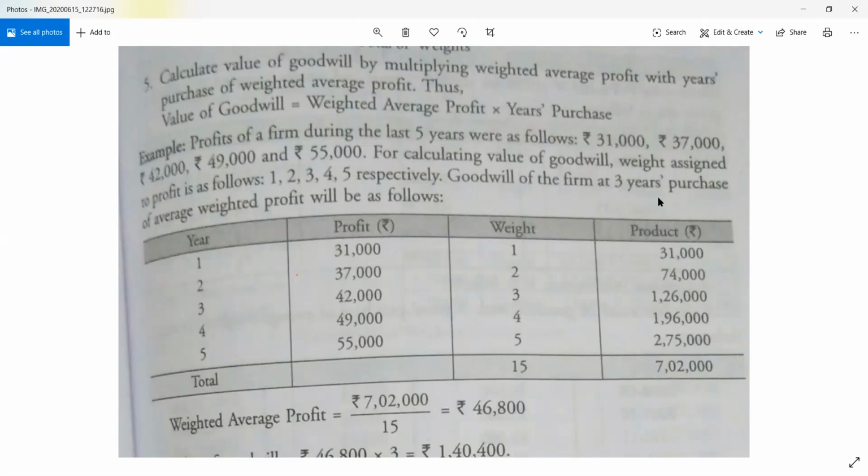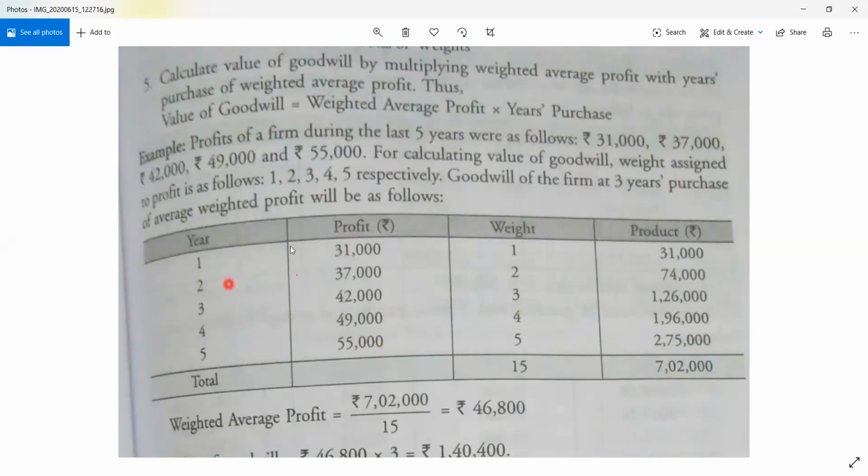You need to remember how many years of purchase you are going to take. That is very important. You should not take the total number of years. The total number of years is 5, that is separate. Goodwill is to be valued on the basis of 3 years purchase, meaning we are going to take that the goodwill is going to remain at least for 3 years, of the weighted average profit, and it is going to be taken under this formula. This is the way to do it. This is the solution.